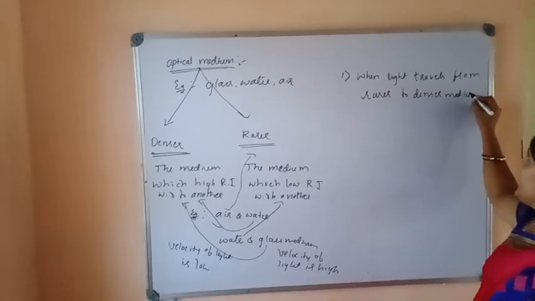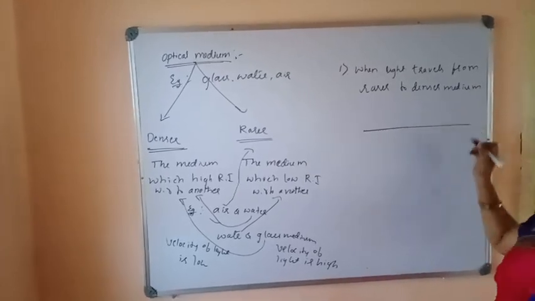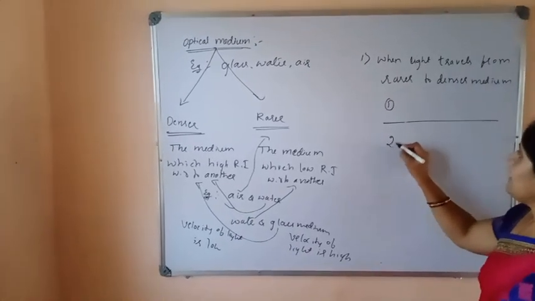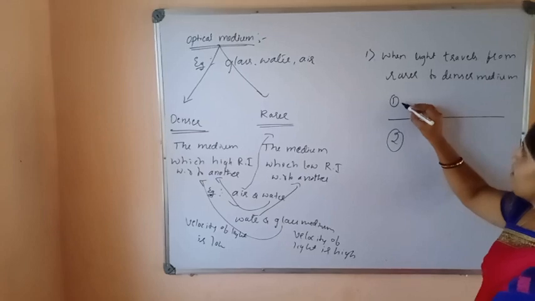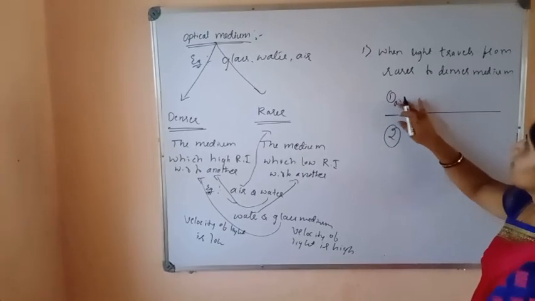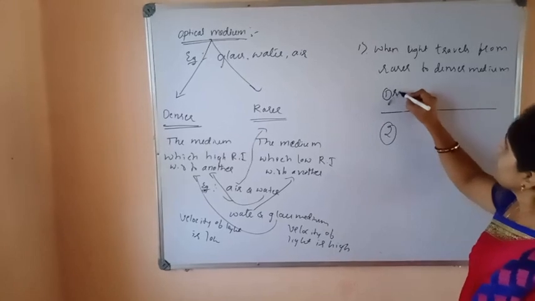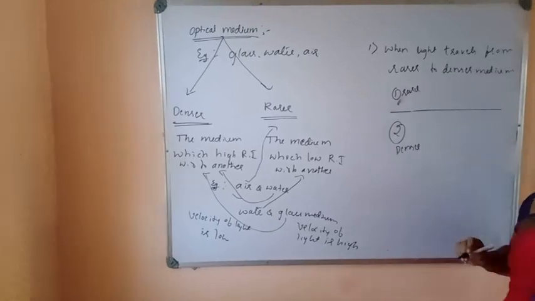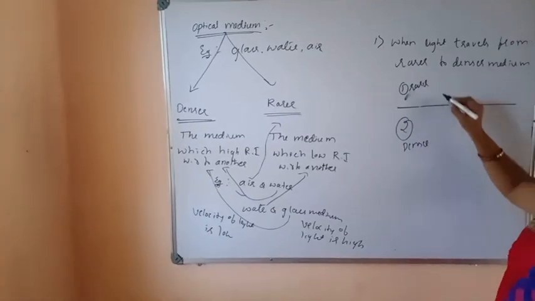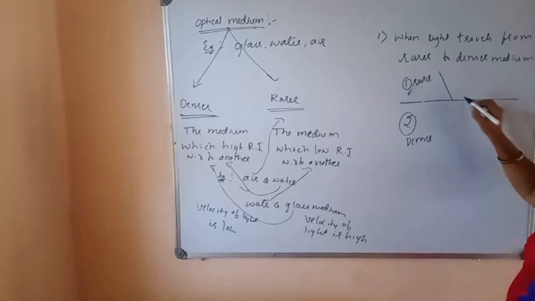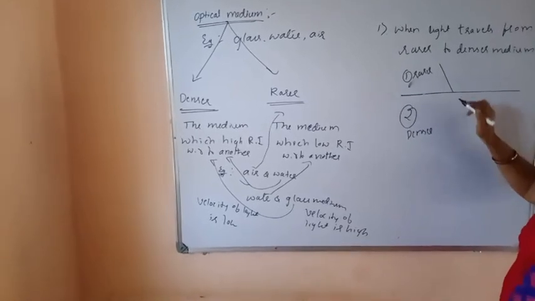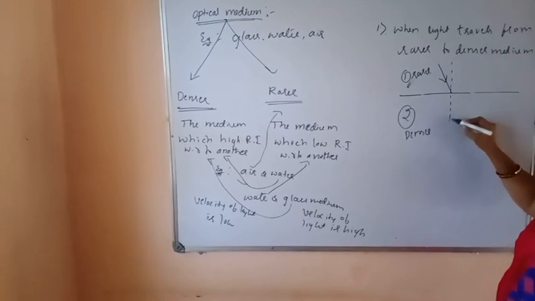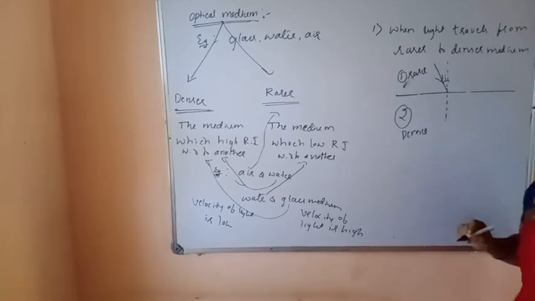We know that when light travels from one medium to another medium, it gets bent. In particular, light travels from rarer to denser. Assume in medium 1 you take air, the rarer medium, and in medium 2 you take the denser medium. Now, light travels from this rarer medium to the denser medium. For example, this is the ray of light which travels from the rarer medium to the denser medium. So, this is the incident ray. Let us draw a normal for this. This is the angle of incidence. What happens? It gets bent.